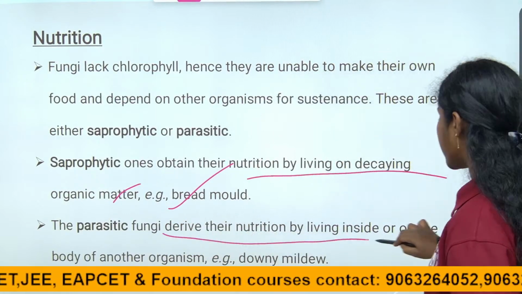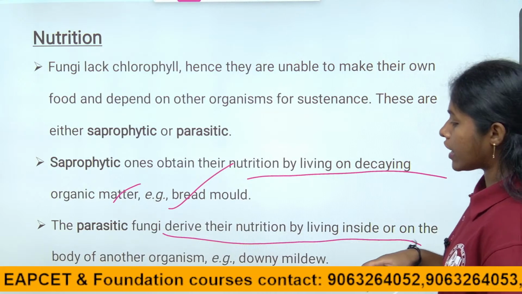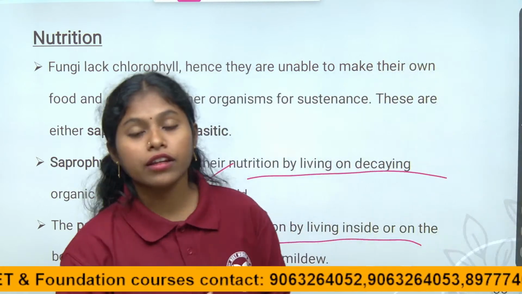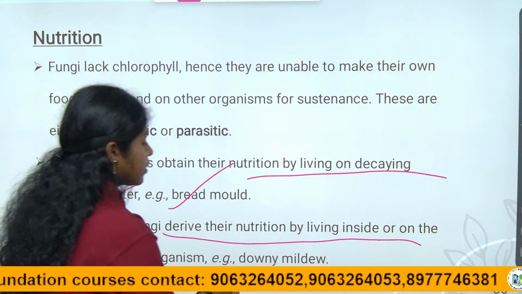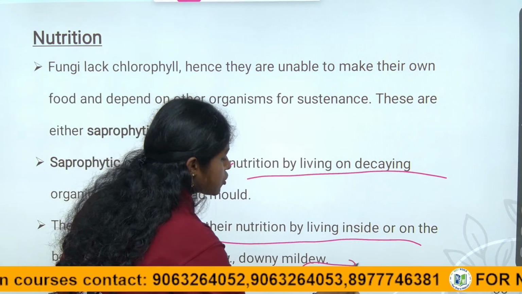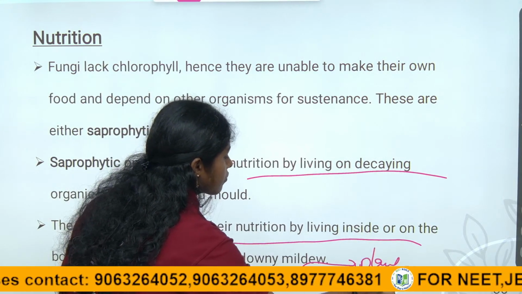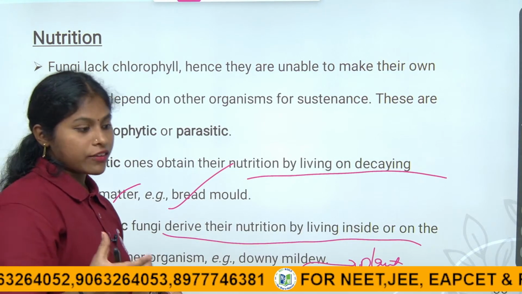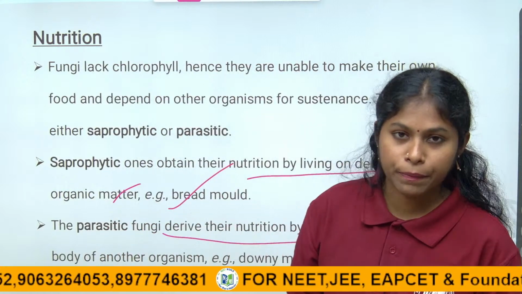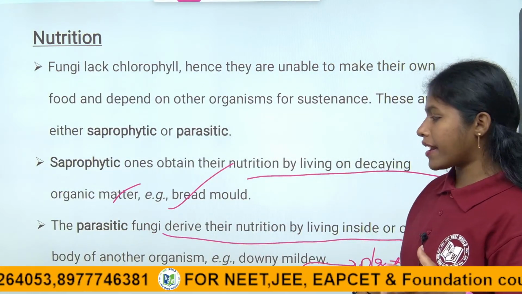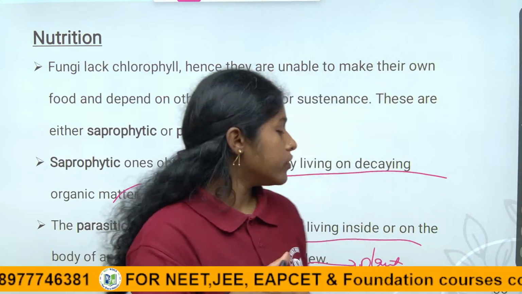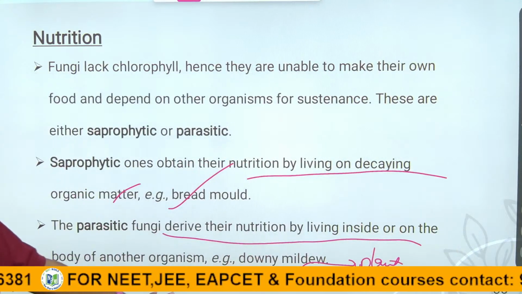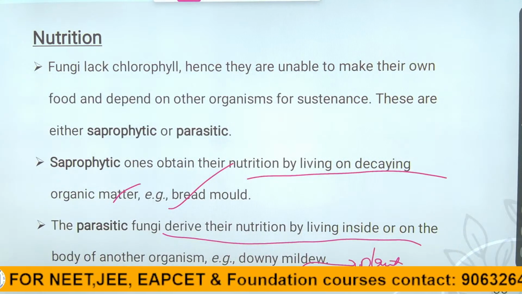Parasitic fungi derive their nutrition by living on the body of another organism. Downy mildew is a causative organism for diseases in plants, children. So the fungi which affect other organisms for nutrition and shelter, we call parasitic. They exhibit the parasitic mode, right, children? The example for this is downy mildew. So this is about the nutrition, children.